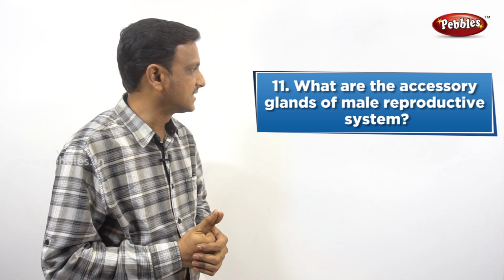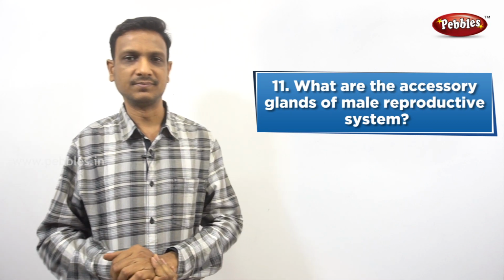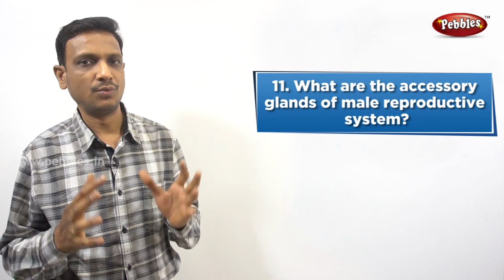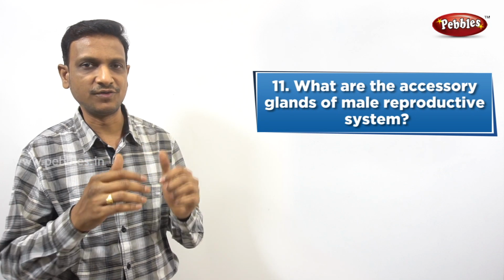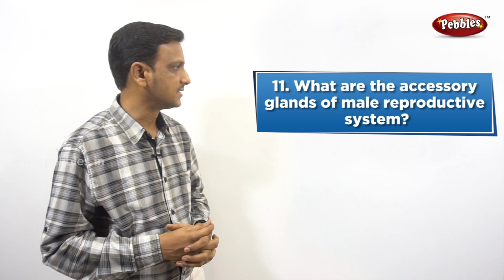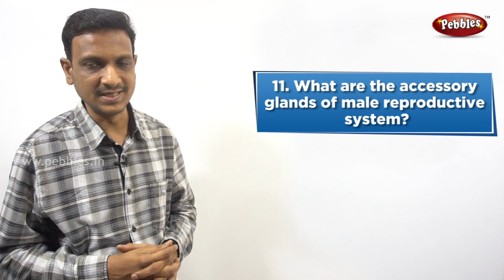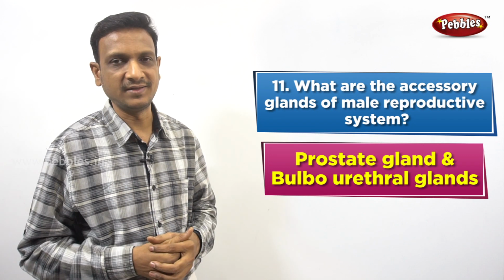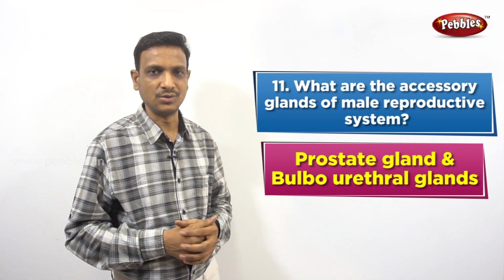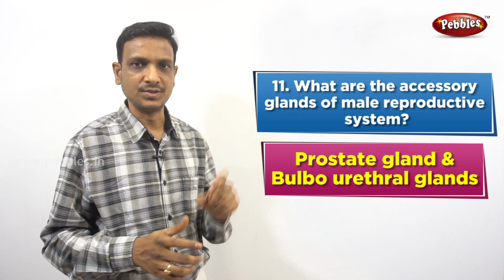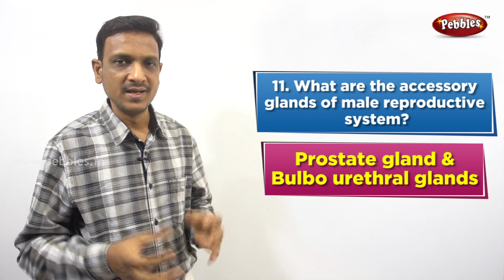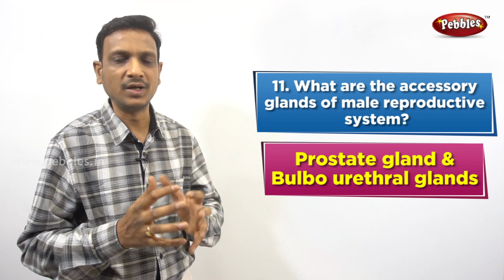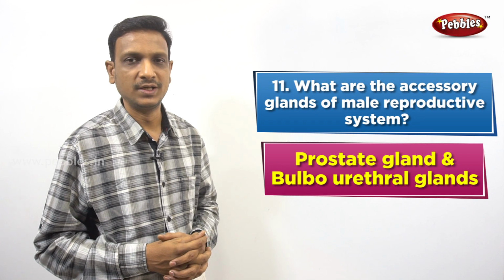What are the accessory glands of the male reproductive system? What are the glands that we see in the picture of the male reproductive system? By labeling we can see that there are two important accessory glands: the prostate gland, which is a single gland, and a pair of bulbourethral glands. These bulbourethral glands are also called Cowper's glands. So prostate gland and Cowper's glands. These glands secrete some fluid. This fluid plays a very important role. What is the function of this fluid?